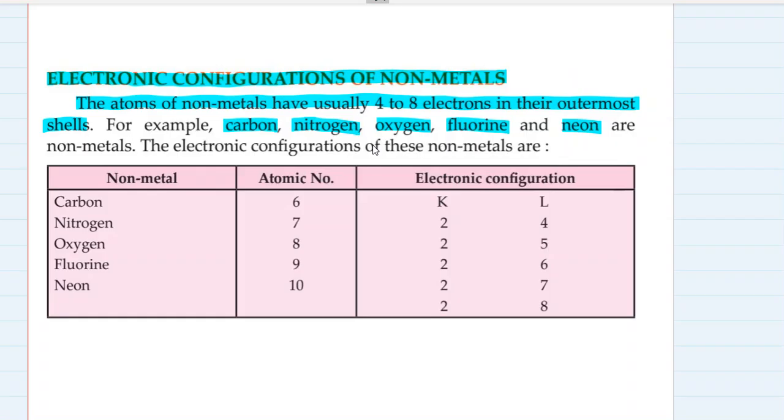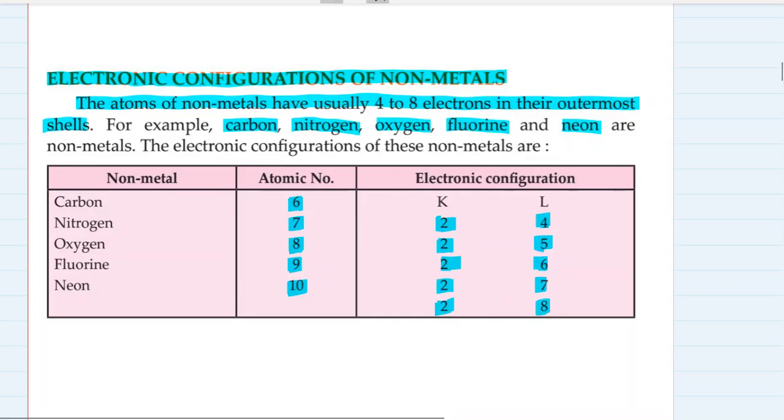And what is their electronic configuration? See, the atomic number of carbon is 6, nitrogen is 7, oxygen is 8, fluorine is 9, and neon's atomic number is 10. So the electronic configuration of carbon is 2, 4, nitrogen is 2, 5, oxygen is 2, 6, fluorine is 2, 7, and the electronic configuration of neon is 2, 8.